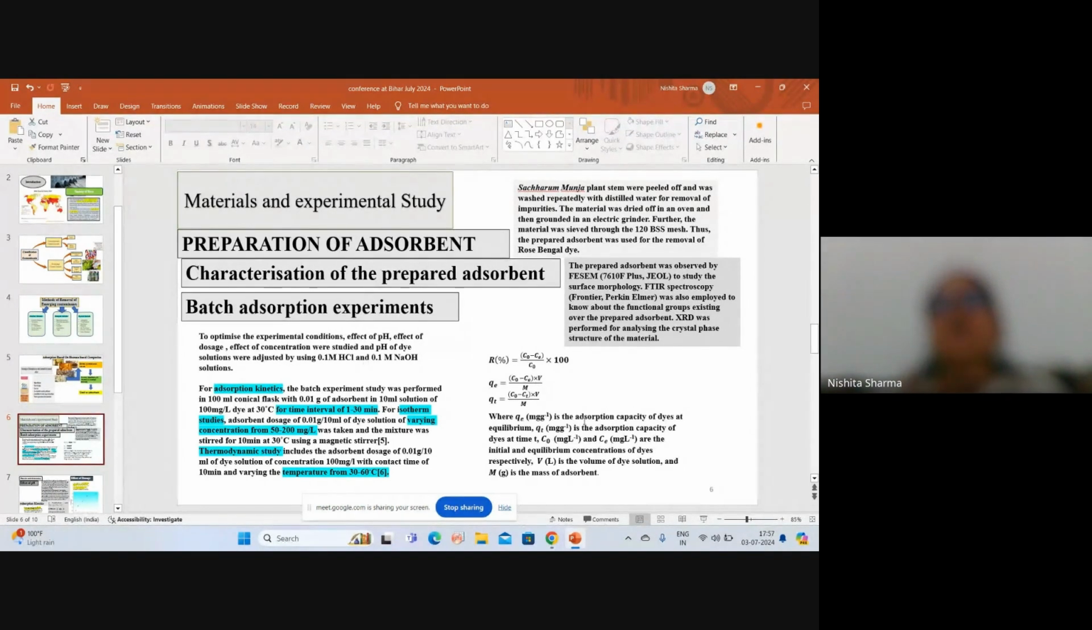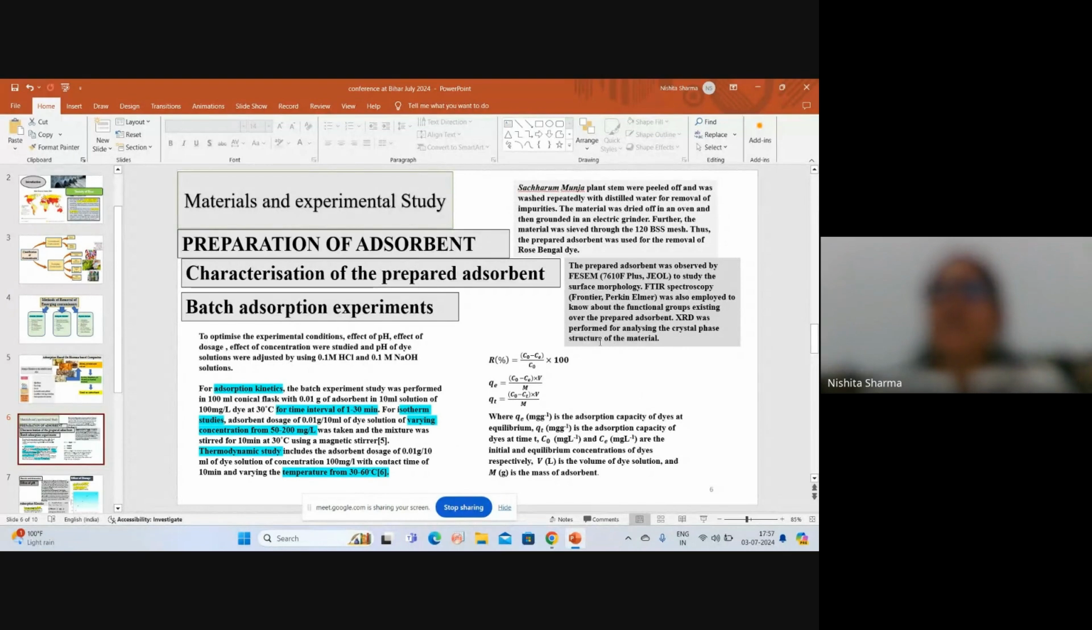In the characterization, we found in FESEM that there are a large number of pores on the surface of the adsorbent that are responsible for the dye adsorption. In FTIR, there were peaks of specific groups: a peak was found at 2900, due to CH2 bending; a peak at 3300, due to OH stretching; and a peak at 1720 that corresponds to C=O groups.